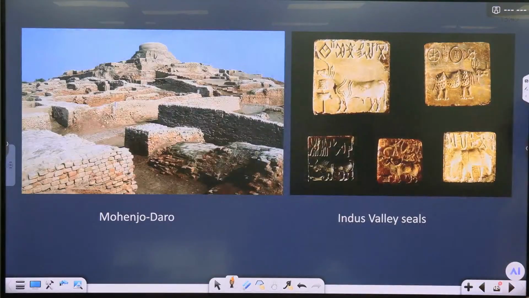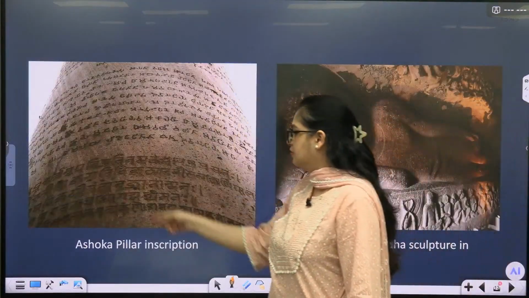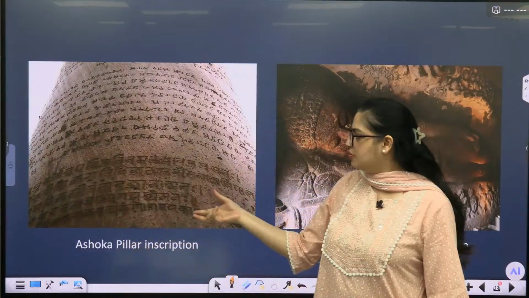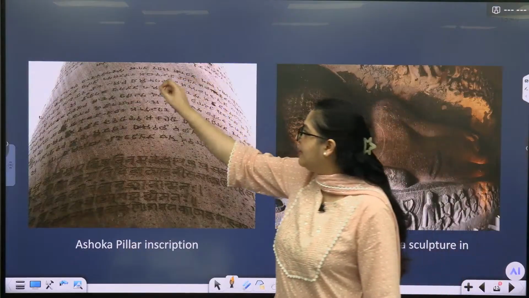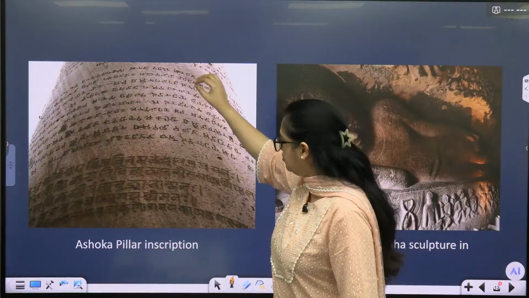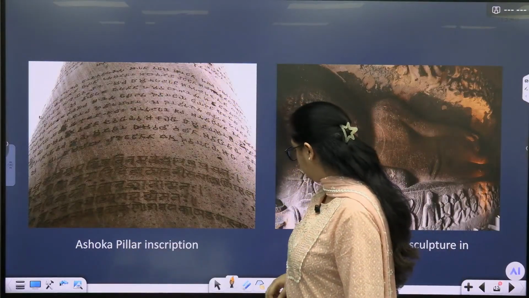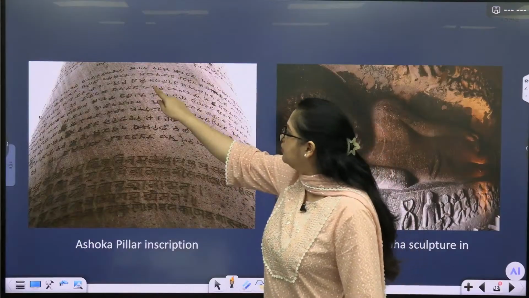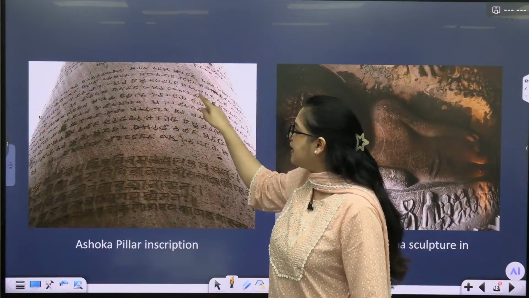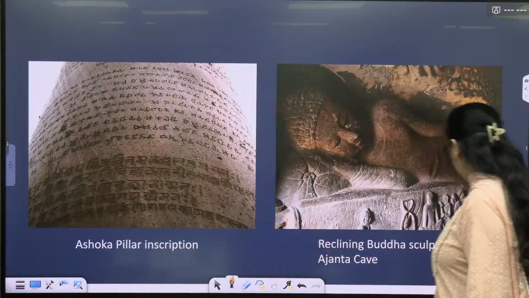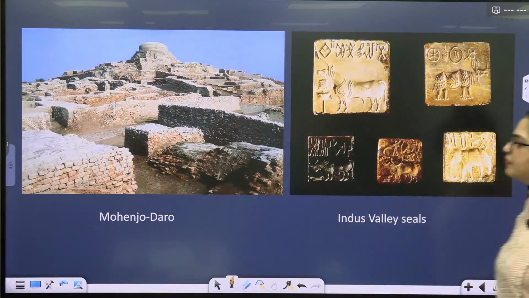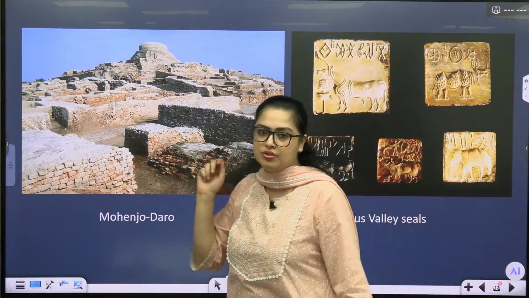This is an Ashokan pillar inscription, a close view. So if you look at this, they have engraved something on it. I don't know how it works. So these are the letters, these are the signs they have made. Right? Then we have the Harappan site, Mohenjo-daro.